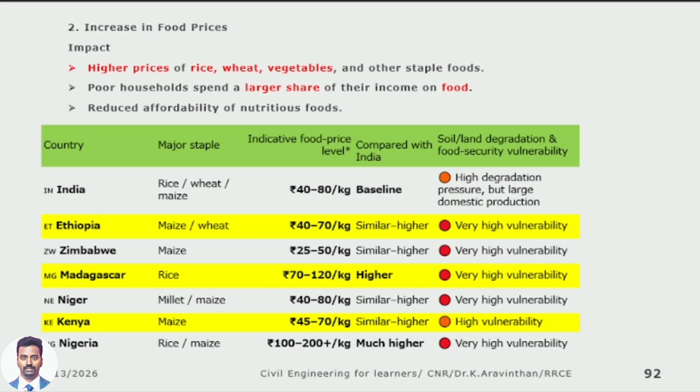Sir, why are these countries affected? Because of their land degradation. African countries do not have good agriculture. They have a degraded agriculture. This is the reason. Zimbabwe is better than India. If you go to Zimbabwe, they are getting rice for 25 to 50 rupees per kg. Maize. Why I want to show you is, if land is degraded, we will end up in higher food cost.